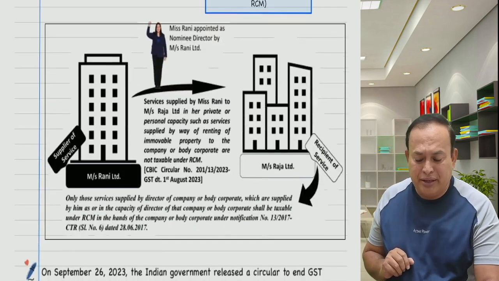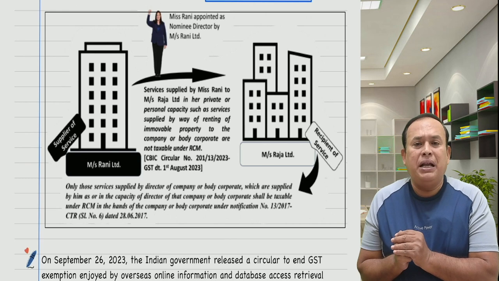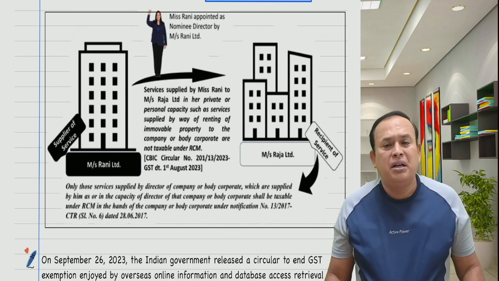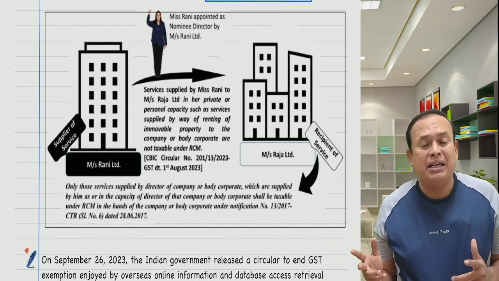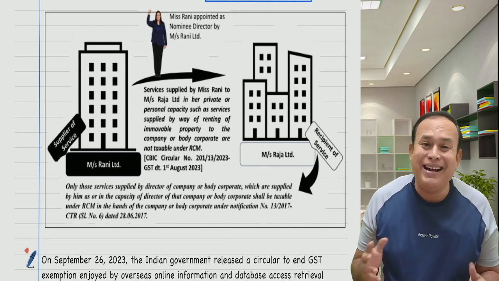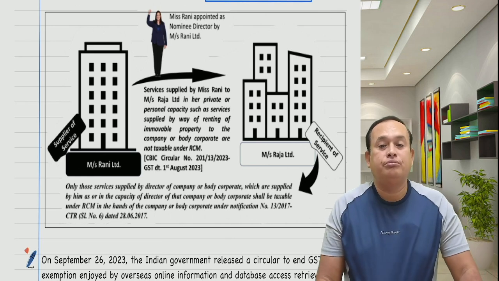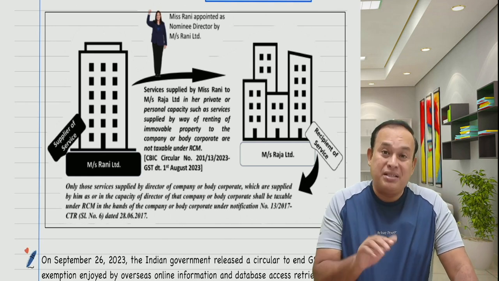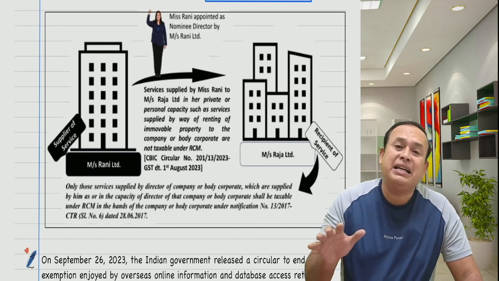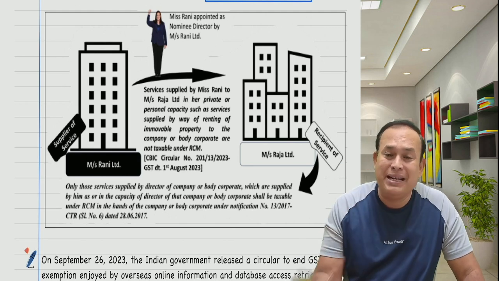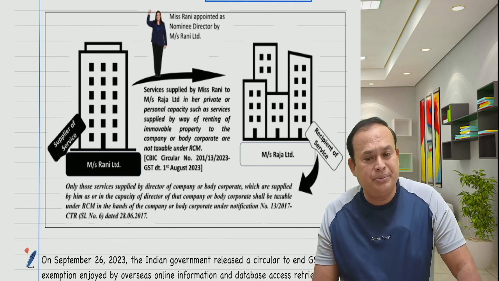For example, Miss Rani is appointed as nominee director by Rani Limited in Raja Limited, where Rani provided her immovable property to Raja Limited on a rental basis. Though Rani is a director in Raja Limited, the rental income cannot be taxed under RCM, because in her personal capacity she provided rental services to Raja Limited where she is a director. In that case, rental income cannot be taxed under the RCM. Who is liable to pay GST? Rani is liable to pay GST as a supplier of service.